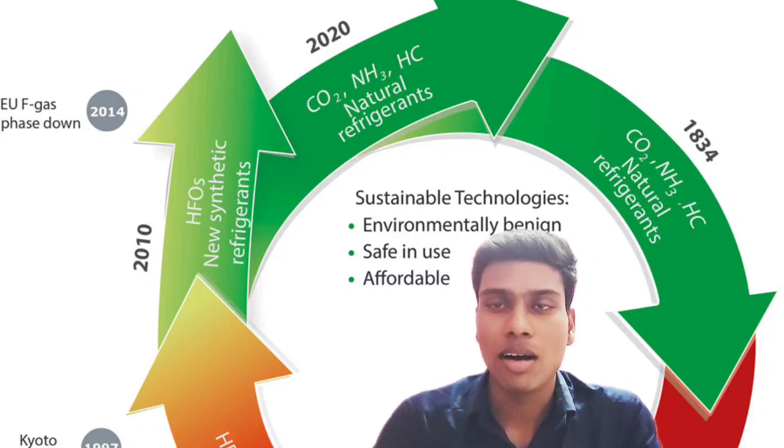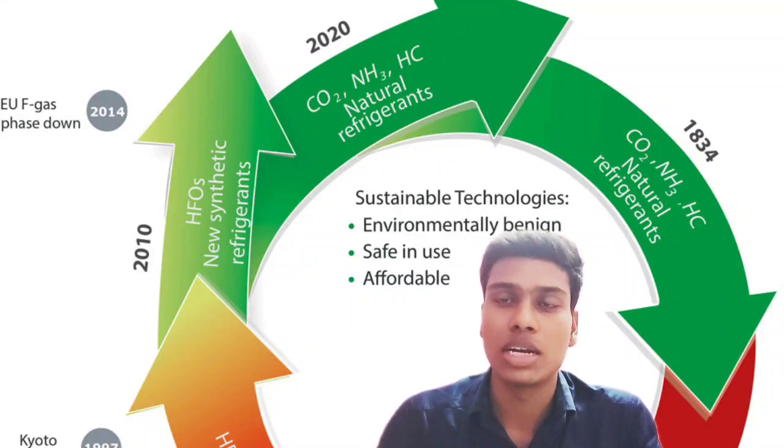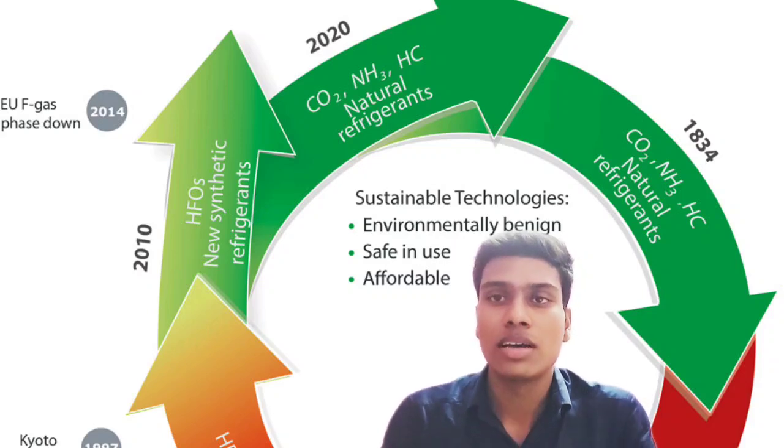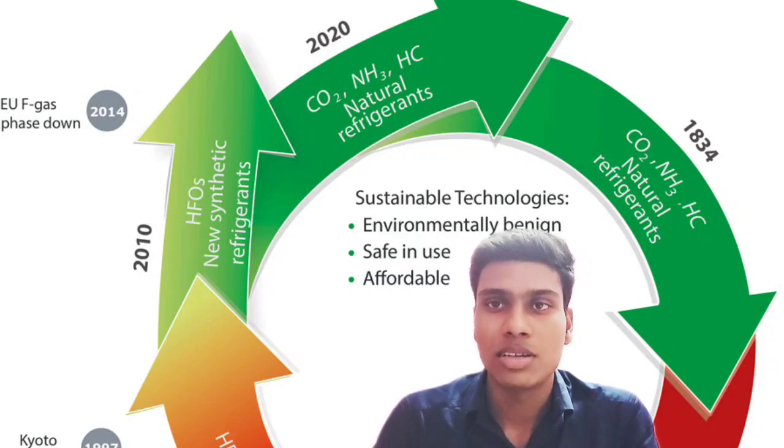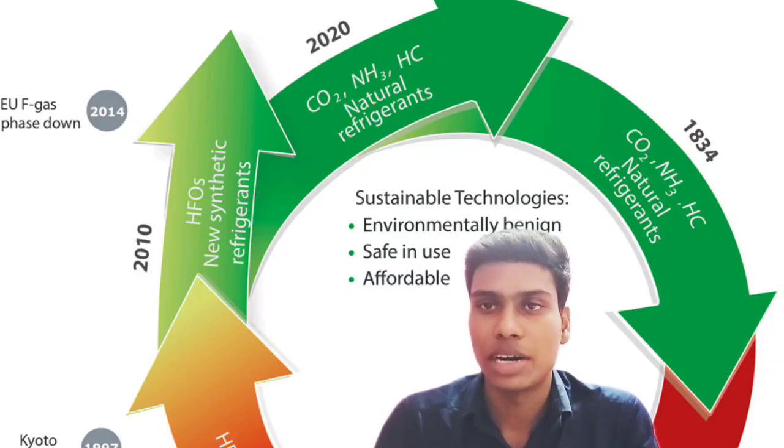Generally R12 and R22 have more GWP. GWP is global warming potential. It has the ability to cause global warming and increase the temperature of the earth we are in right now. It also causes ozone layer depletion, so it should not be used. This kind of HFC, hydrofluorocarbon, should not be used in day-to-day applications.